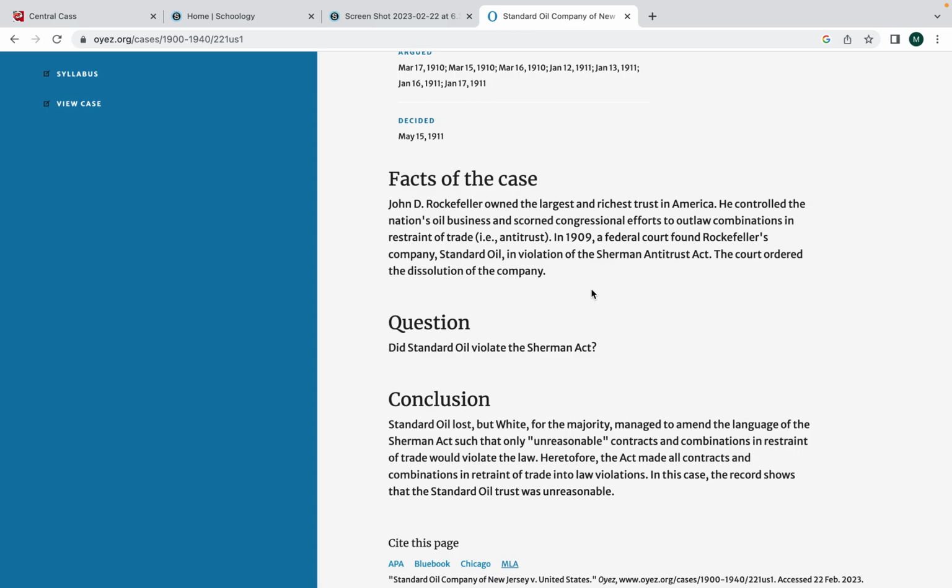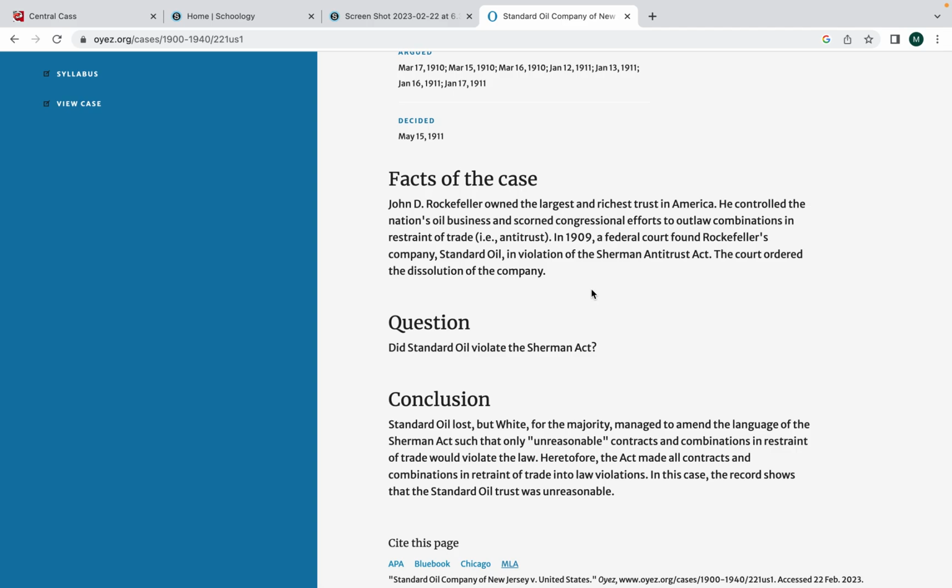So that's another one where we would view this as a win, so to speak, for progressivism, in the sense that we are now finally enforcing the Sherman Antitrust Act and bringing down the end of the reign, so to speak, for Standard Oil and John D. Rockefeller.